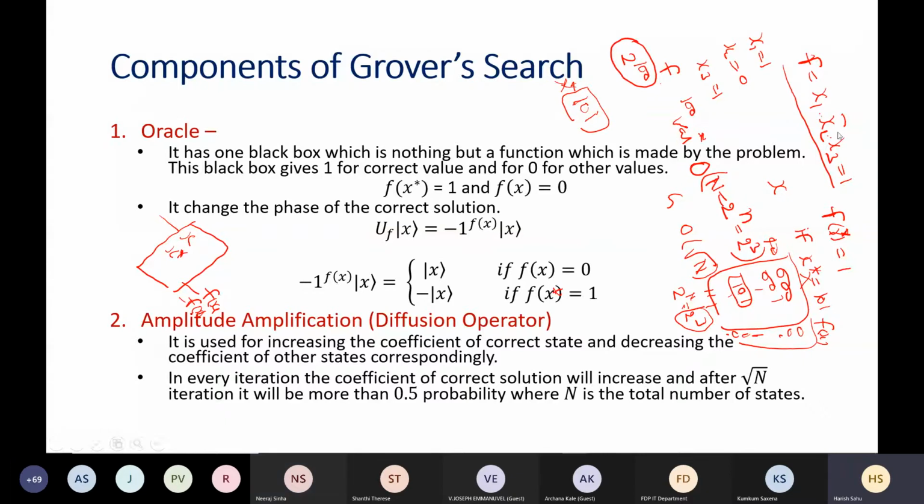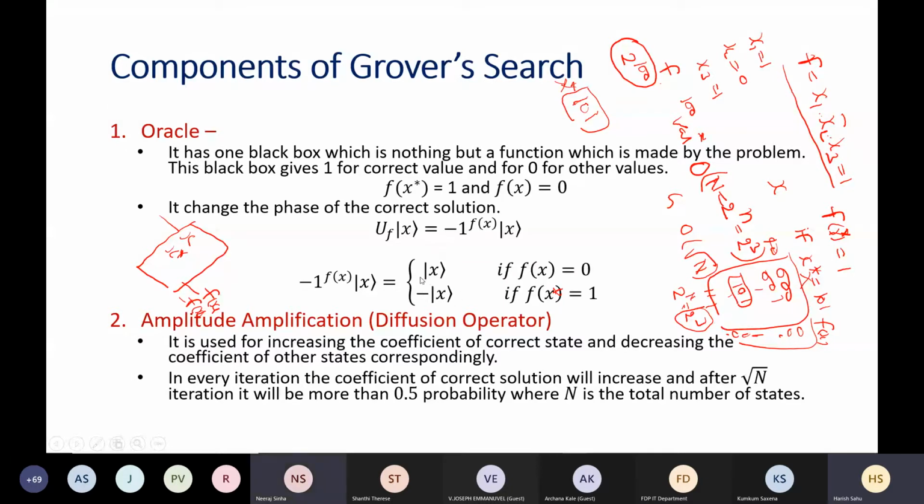With this function fx implemented in it, when you supply input x, it will remain the same, and when you supply x star, the desired answer, it will change the sign. So x will remain the same whenever fx is equal to 0, and whenever x star is there, it will change the sign of x. We will see it in the implementation also, but for the time being, just think that whenever the desired input is supplied, the oracle will change the sign of the state.